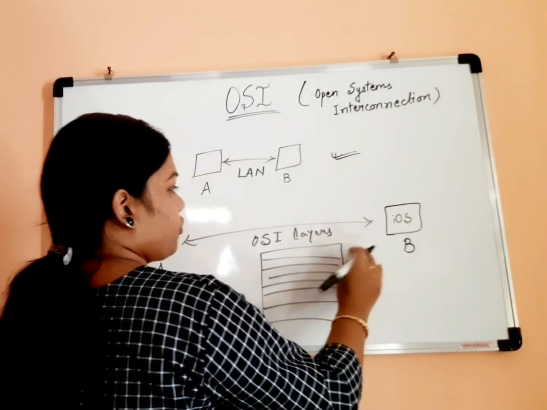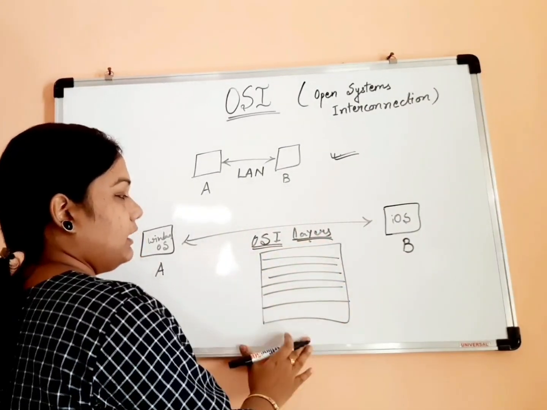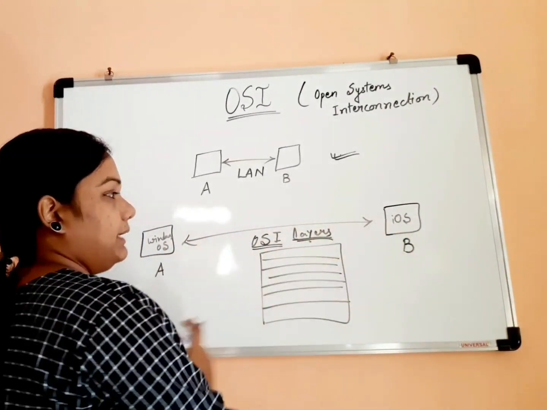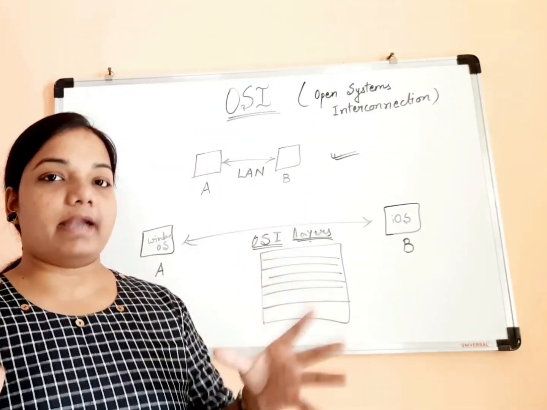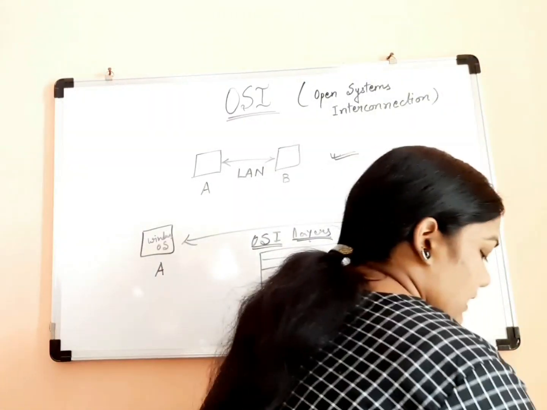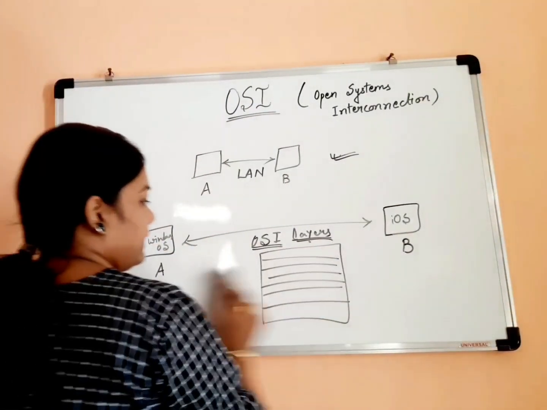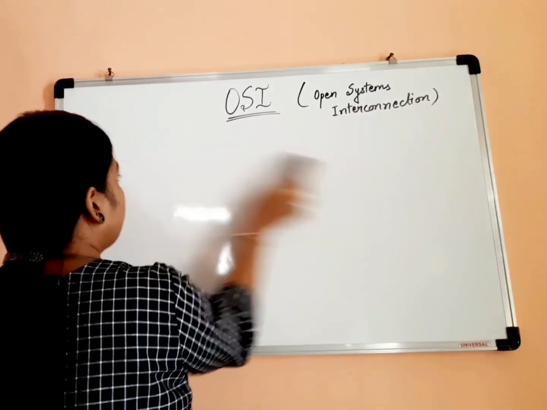These 7 OSI layers will help A and B to communicate with each other when they are using completely different networks and architecture. Fine.